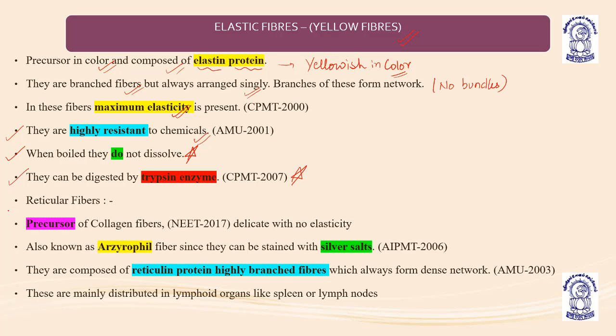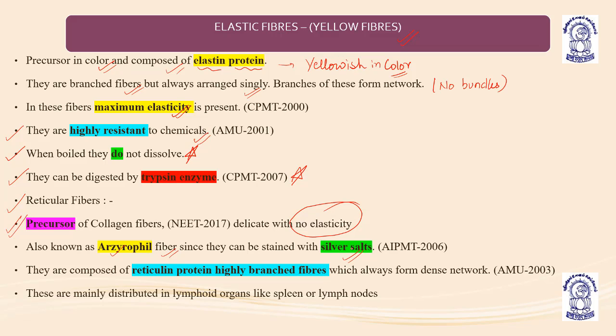Then the third category is reticular fibers. Reticular fibers are the precursor of collagen fibers. They are delicate with no elasticity. They are also known as argyrophil fibers since they can be stained with silver salts.